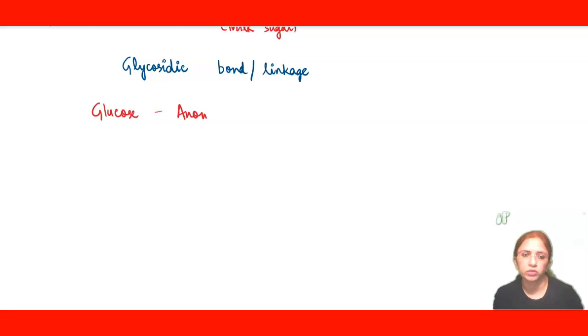Now whenever a glucose unit combines with another glucose unit, the bond that is formed is known as a glycosidic bond, or the word glycosidic linkage is also used. So one sugar will combine with another, then a bond will be there which is known as a glycosidic bond. Now glucose exhibits two anomers. These anomers are actually stereoisomers that differ only in one position.